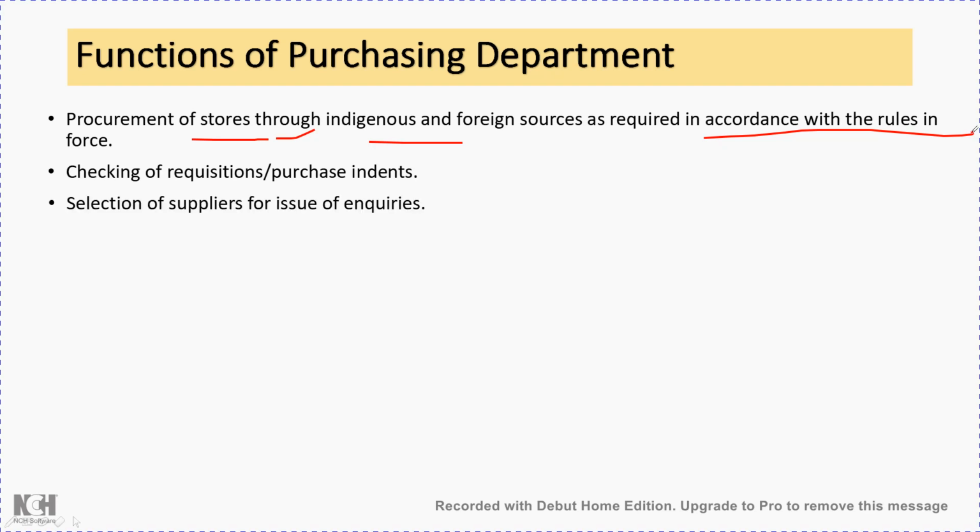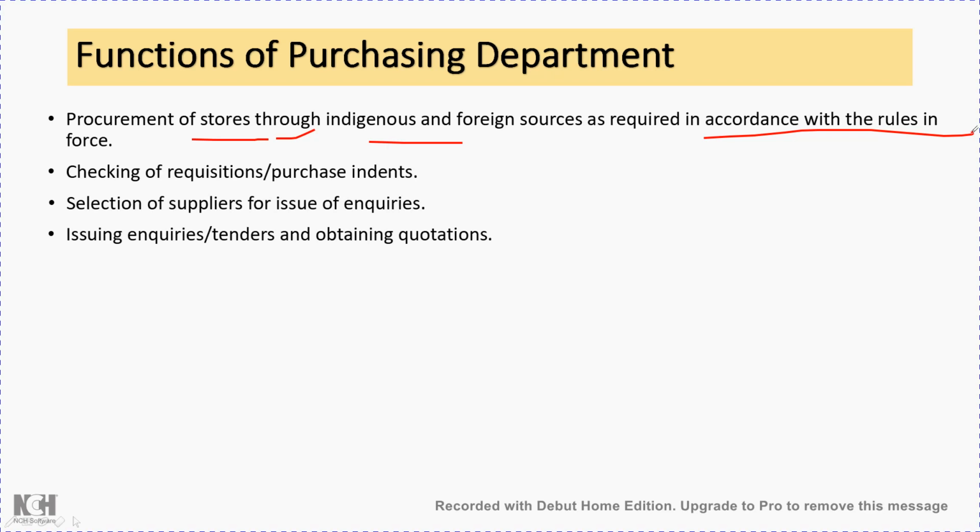Then there will be selection of suppliers for issue of enquiries. Based on the requisition and the available catalogs with the purchase department, the people in the purchase department will prepare a list of suppliers to whom the call-for-quotation letter will be sent, to receive the various quotations for the equipment or components required.